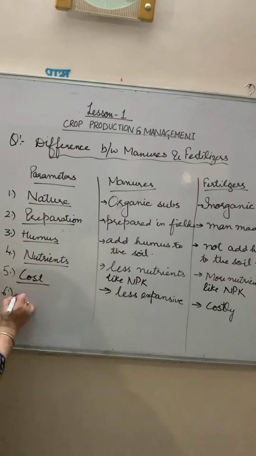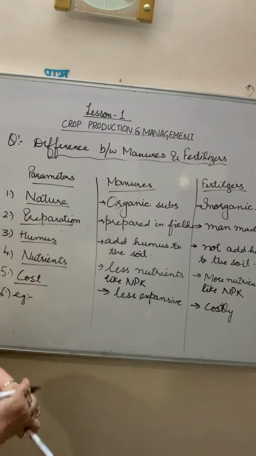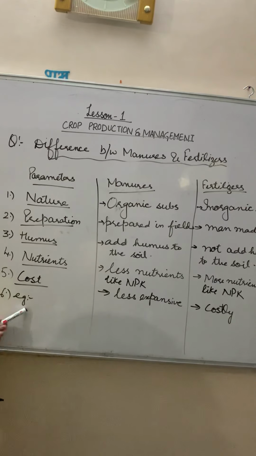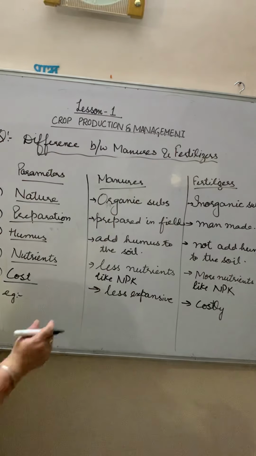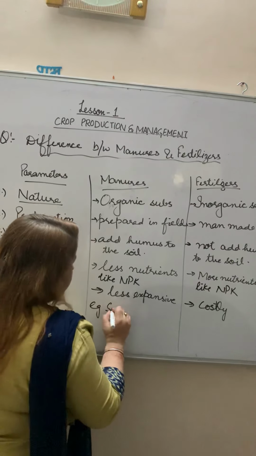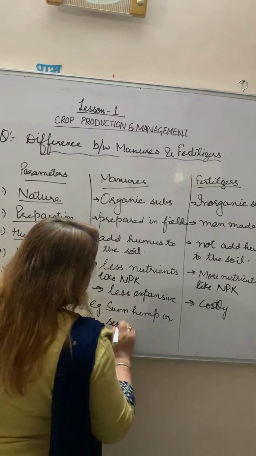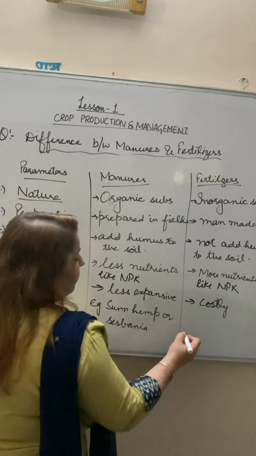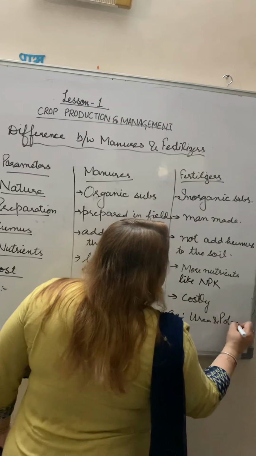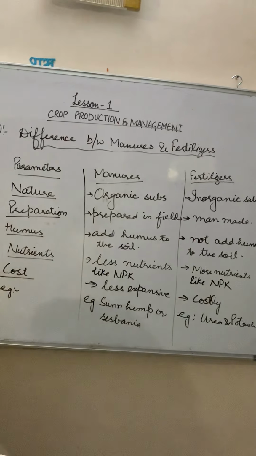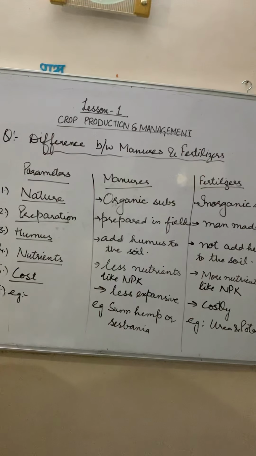Sixth point, example. We can also add one more point. Manures are biodegradable, fertilizers are non-biodegradable, right? For example, in the manures you will write down sun hemp or sesbania, as I told you earlier. And here you can write down the example of urea and potash. So these are the differences between the manures and fertilizers. It's given in your book also.